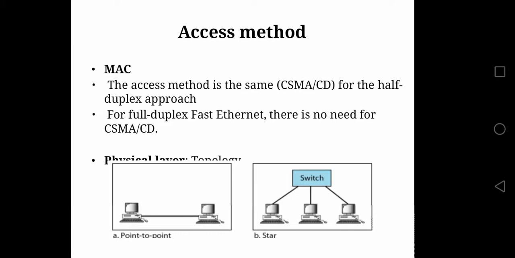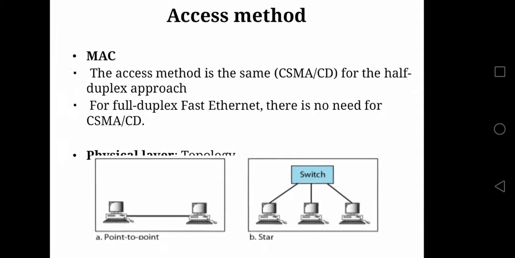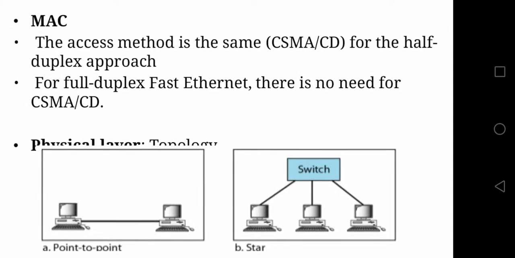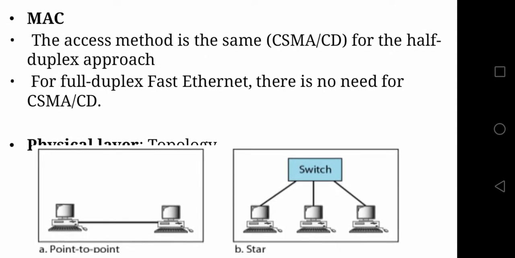Then we'll see about the physical layer. The physical layer explains the concepts of topology, implementation and encoding. First, let us see about the topology. As you studied, standard Ethernet supported bus topology and star topology, whereas Fast Ethernet only supports the star topology.